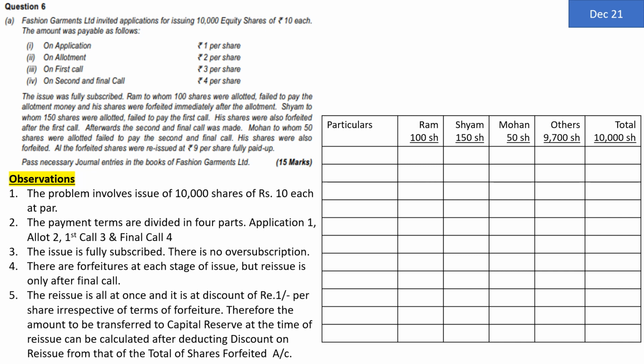I'll explain the problem with the help of this table. Once that is clear in your mind, then it becomes easy for the purpose of passing the entry. Passing the entry becomes only the writing part. Calculation part is already over. So let us go ahead with the calculation of the different calls or different money demanded as well as received.